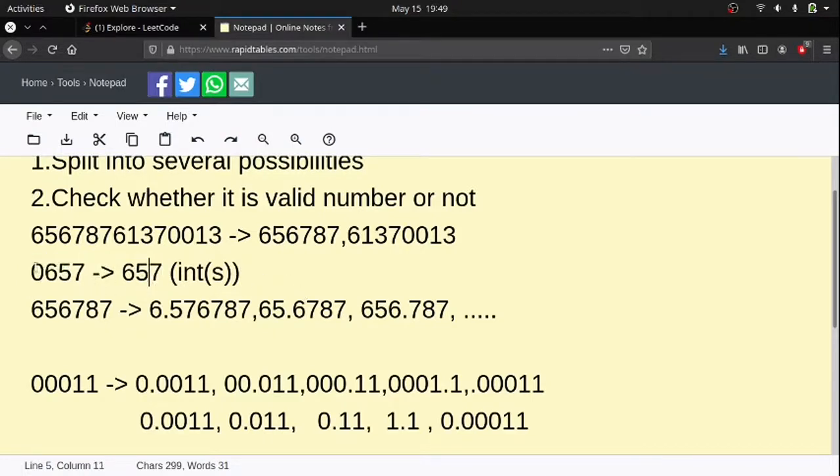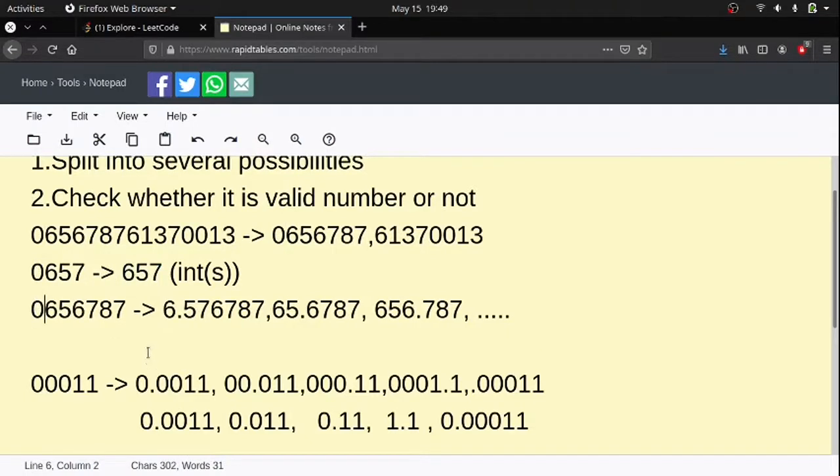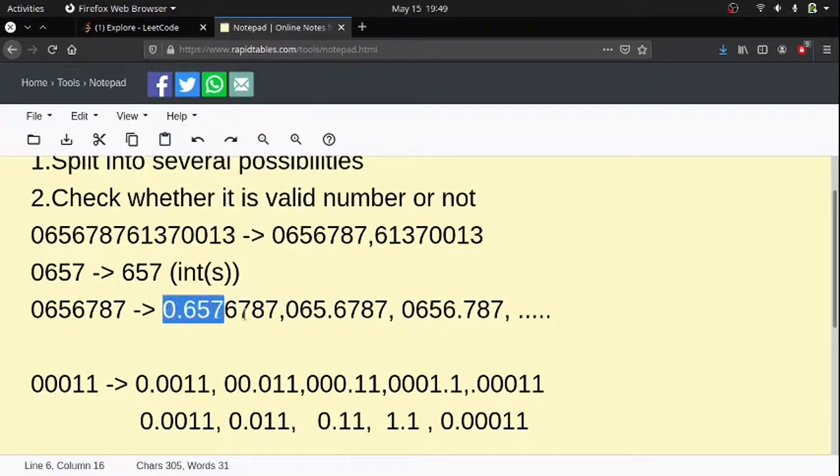Here it is not validated because 0657 is converted into 657, and the 0 is neglected, so we can't do things like that. So it is not valid. If we just add zeros here, everything is invalid except this condition.